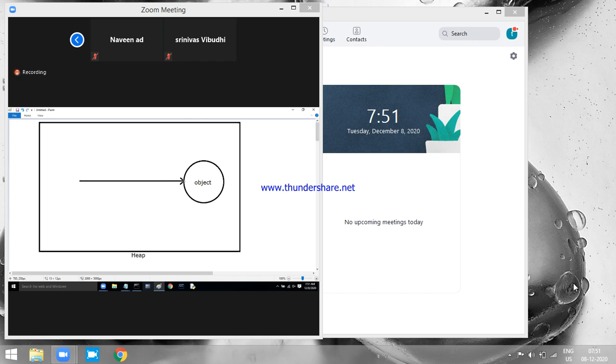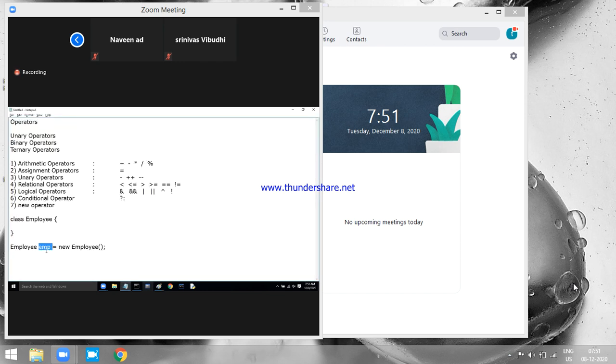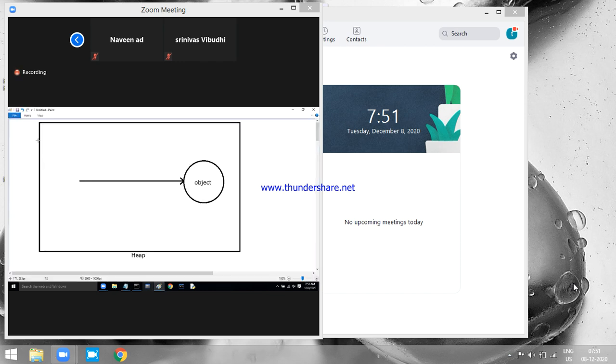Now this object is referred to by the name I wrote here. What is the name I wrote? emp. This name is your choice. You can write whatever you want there. And what should you call this emp? A reference variable. If a variable is referring to the object, pointing to the object, then we call that particular variable a reference variable.